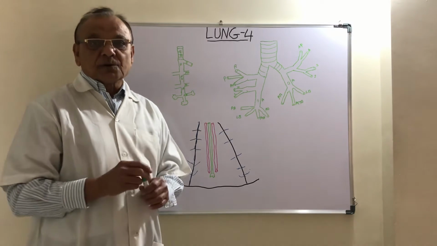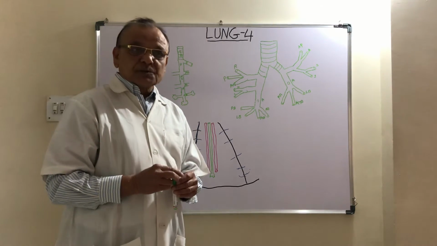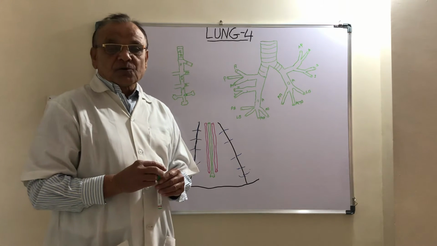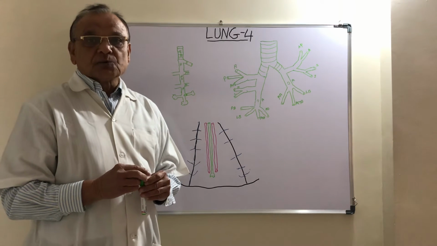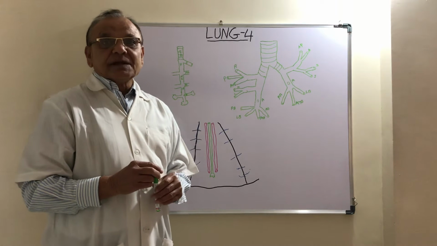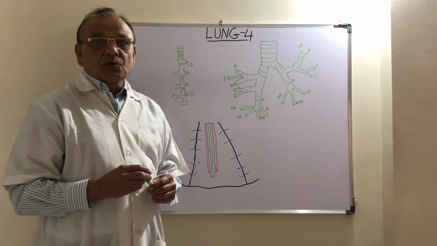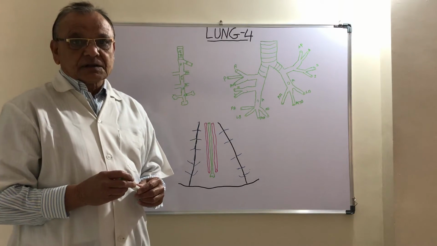So what is the bronchopulmonary segment? The part of the lung which contains one segmental bronchus with ramification up to the alveoli forms an independent functional unit of the lung. It is known as the bronchopulmonary segment.